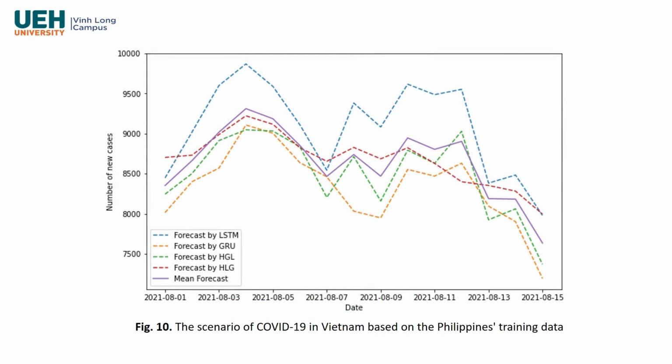Figure 10 illustrates the situation of COVID-19 in Vietnam, which was forecasted by the models trained on the Philippines data. In general, it is a downward trend. The number of new infections in Vietnam will reach the peak at over 9,500 cases on August 4, then fluctuate and go down to 7,500 on August 15.